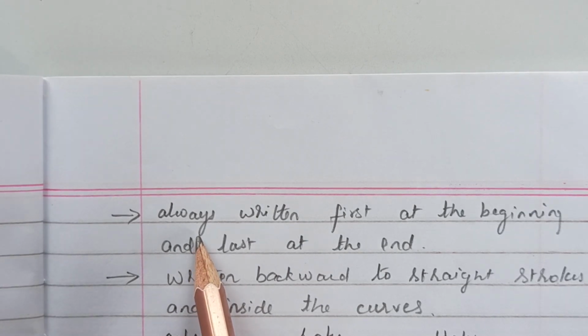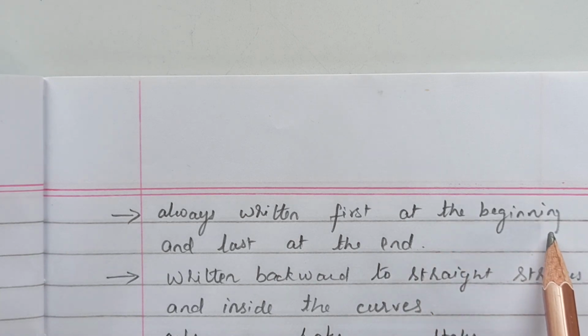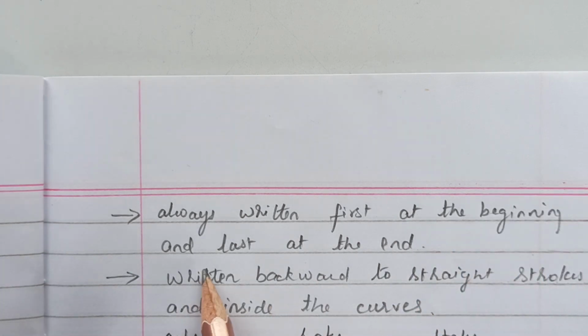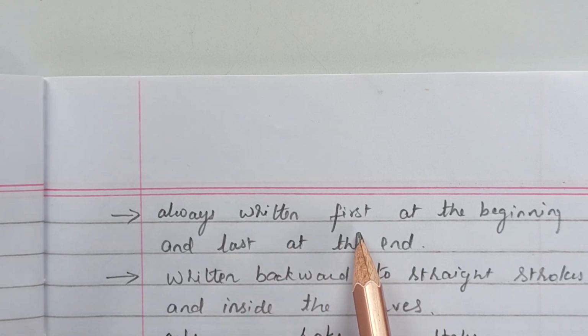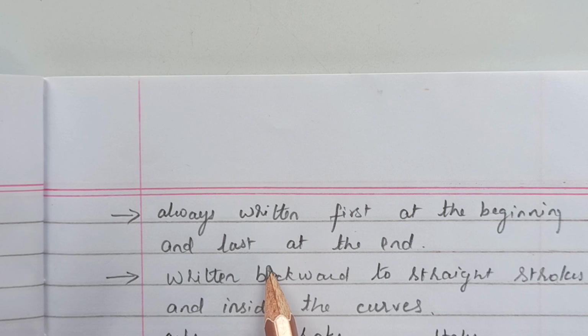Here the loop is always written first at the beginning and read last at the end. So the sound will be said first at the beginning, and at the end after giving the sound of the consonant and also the vowel.